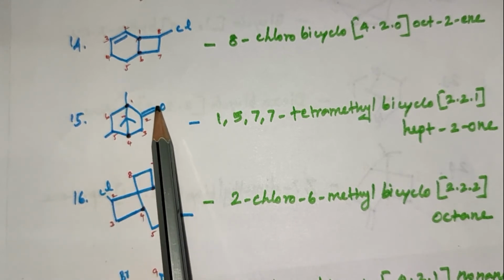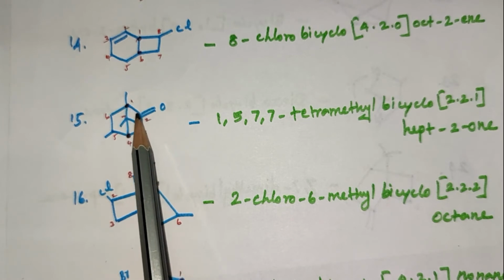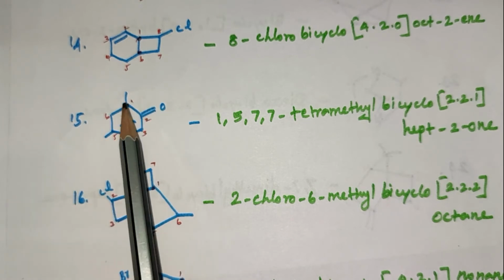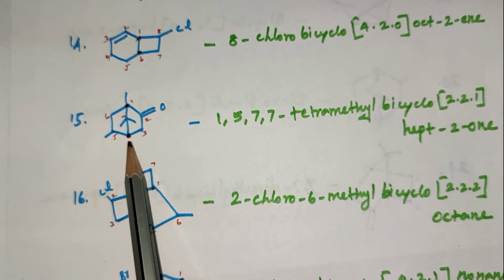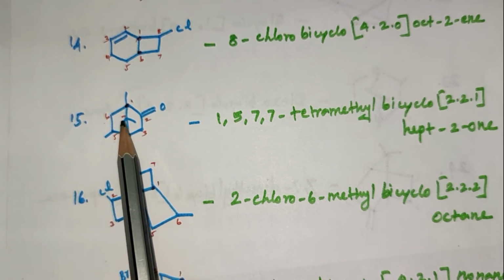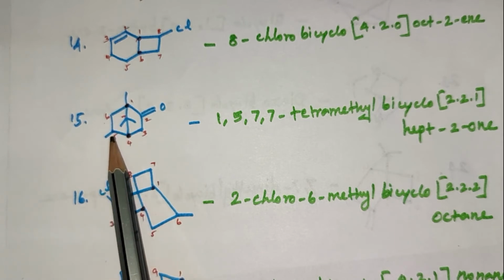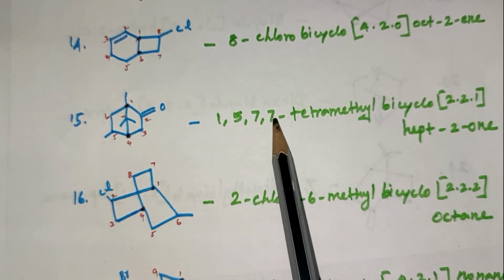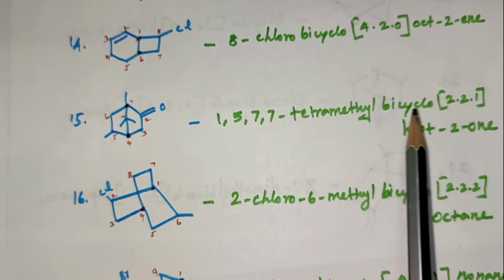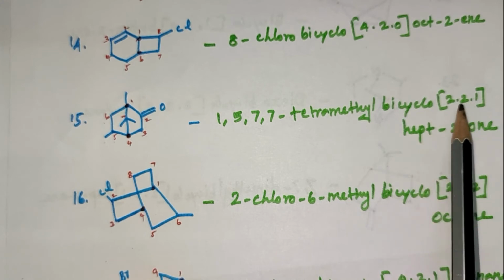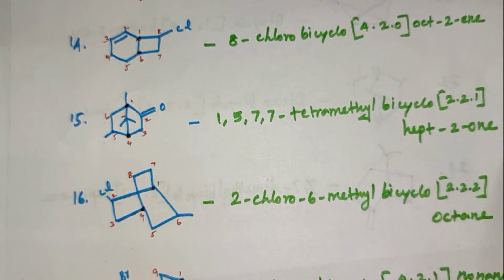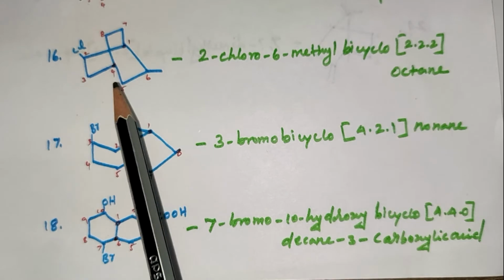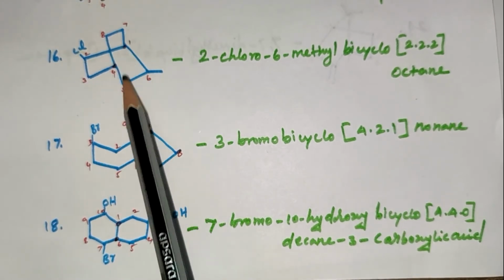Next, in this compound, it is a bridged position. It is a functional group. So near the functional group, the number is written as 1, 2, 3, 4, 5, 6, then 7. At the 7th position, 2 substituents are present, and at the 5th position, one group is a substituent. The methyl group is the substituent. 1,5,7,7-tetramethylbicyclo[2.2.1]hept-2-one.